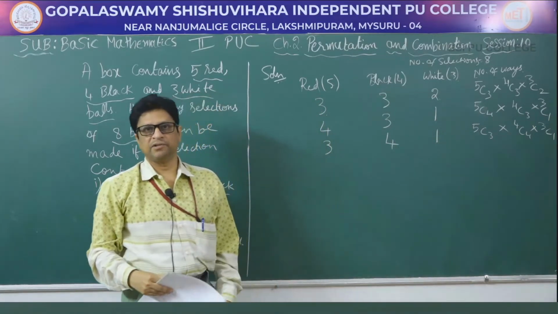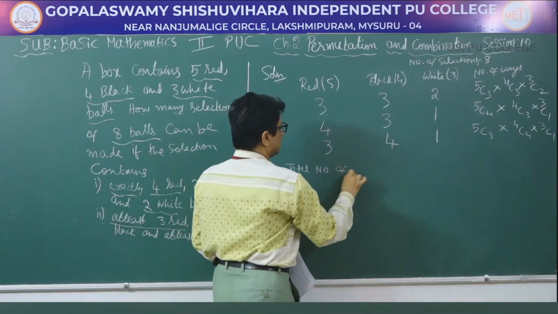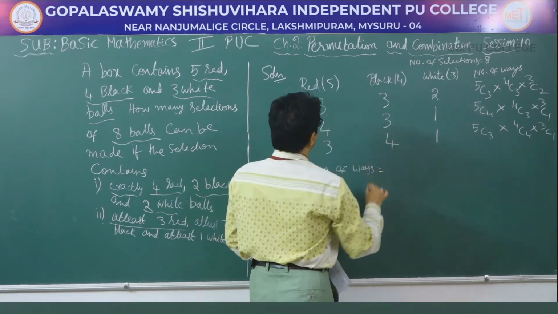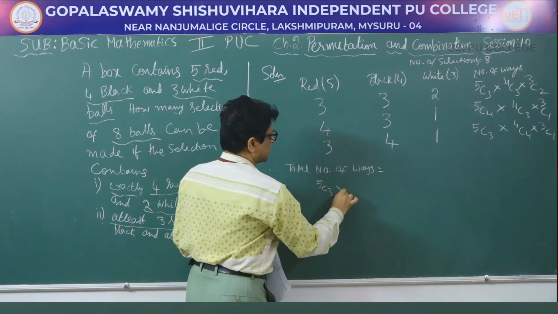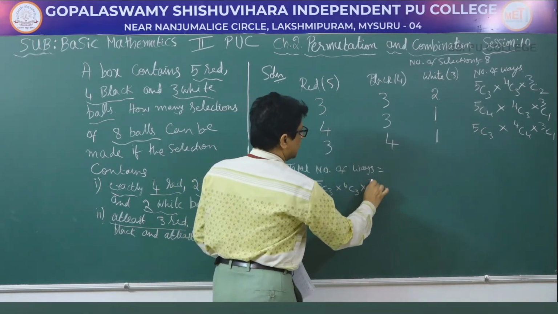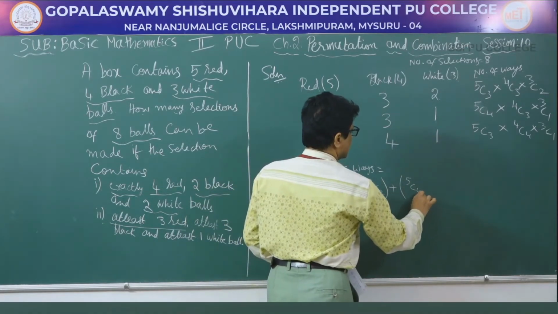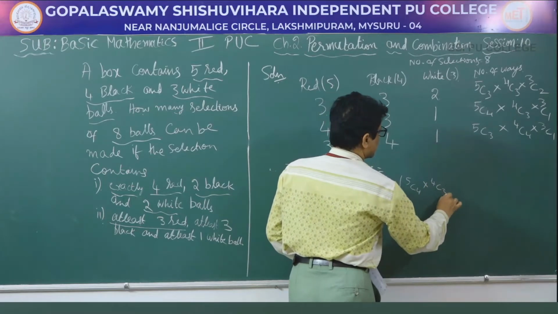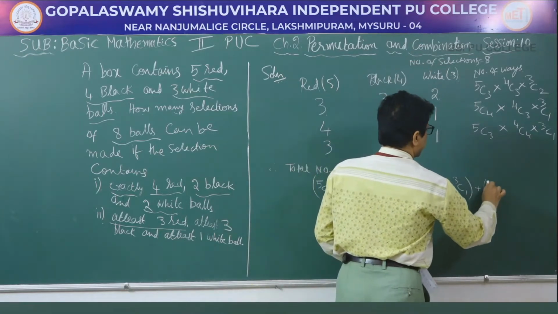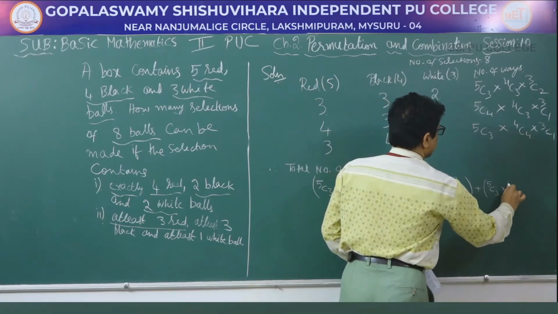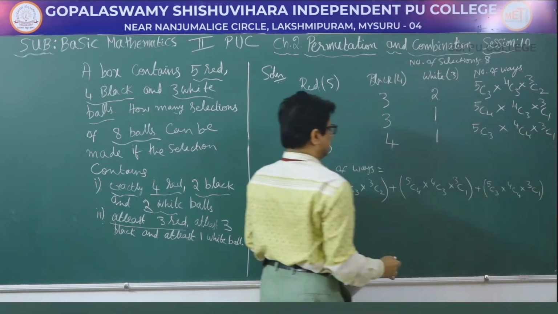So all the cases we have taken. Therefore total number of ways is equal to 5C3 into 4C3 into 3C2 plus 5C4 into 4C3 into 3C1 plus 5C3 into 4C4 into 3C1.